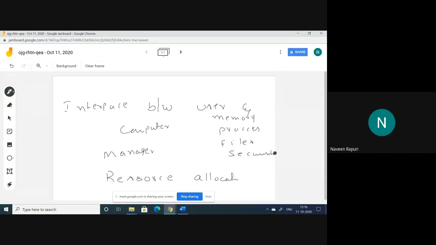From these things I call this a manager. It manages the memory: which process it has to allocate the memory to, and from which process it has to deallocate the memory. Creation of the process, scheduling the process or preempting the process, all these things are done by the operating system only.